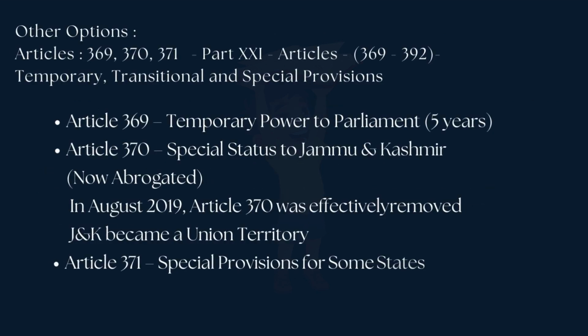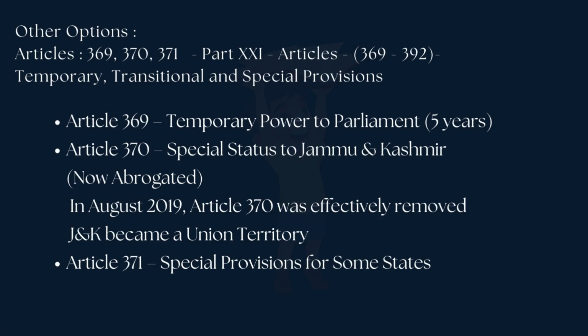Other options: Articles 369, 370, 371 come under Part 21, Articles 369 to 392, temporary, transitional and special provisions. Article 369: temporary power to Parliament, 5 years. Article 370: special status to Jammu and Kashmir. Now abrogated, in August 2019 Article 370 was effectively removed, and J&K became a union territory. Article 371: special provisions for some states.